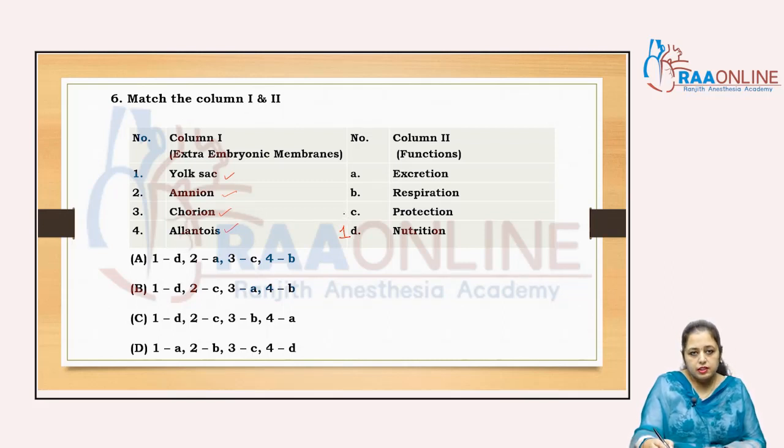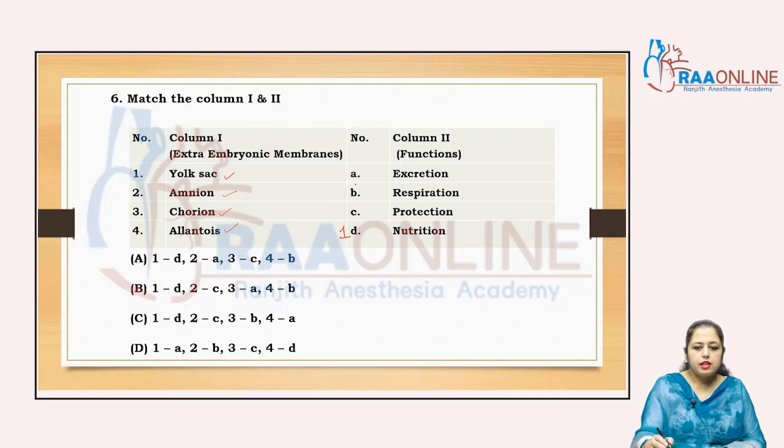That's why the yolk sac is also known as the blood island. We get the nutrition from our nutrient blood, but in other animals in which yolk is present, in the yolk sac, yolk is there for the nutrition.